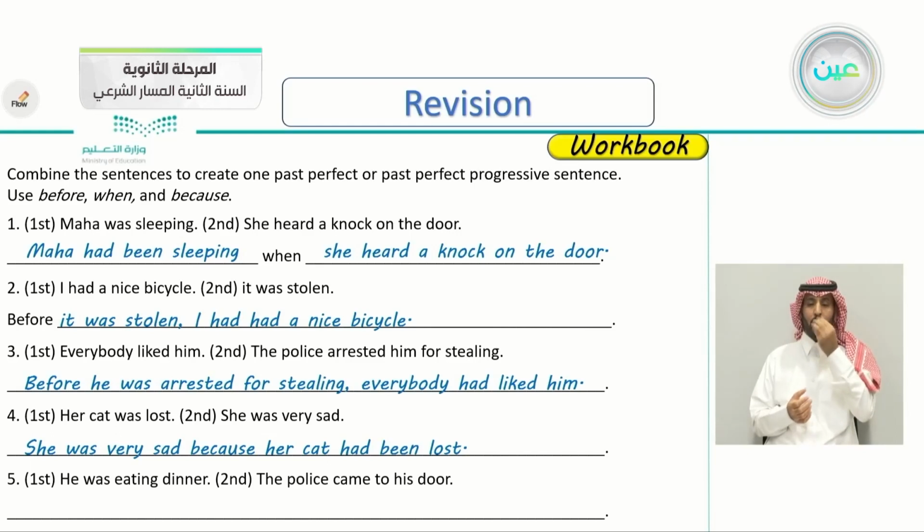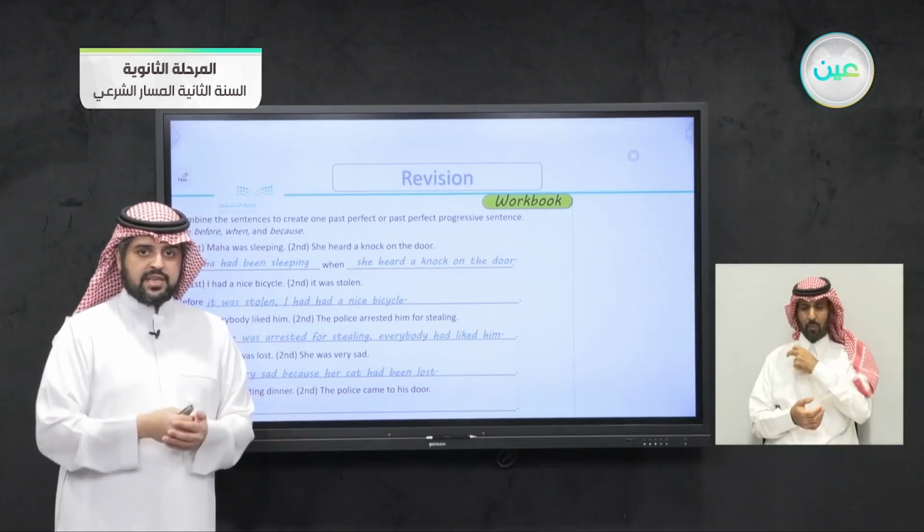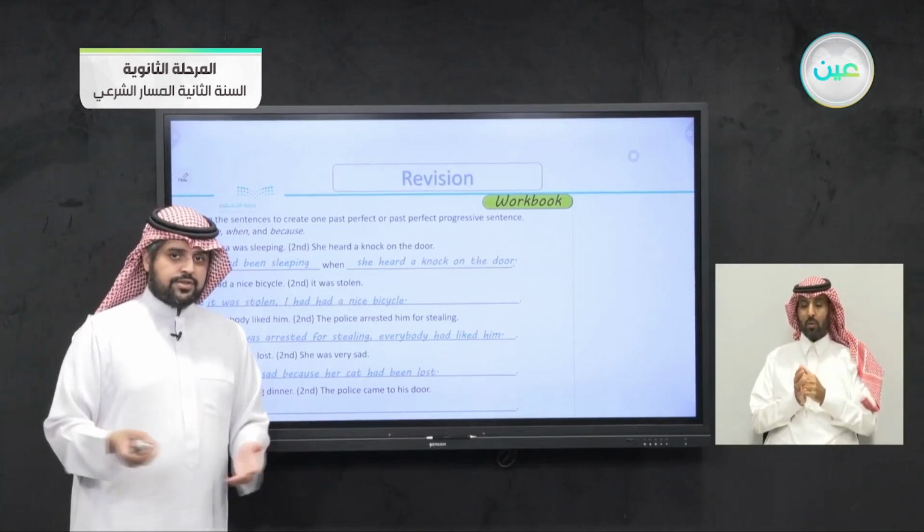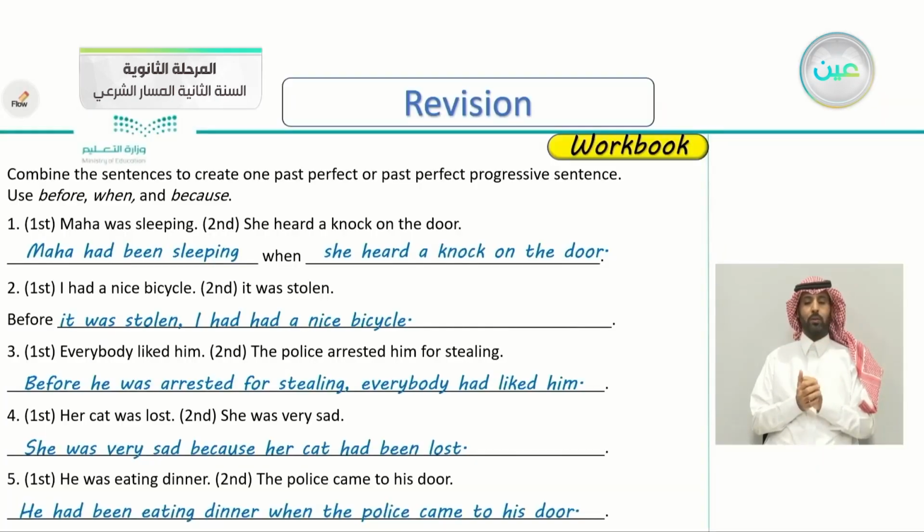He was eating dinner. Number two, the police came to his door. He was eating dinner. The police came to his door. So he was eating, and then the police came. Do we use because as a reason? Of course not. So he had been eating dinner when the police came to his door.